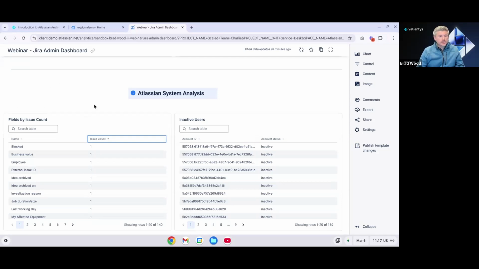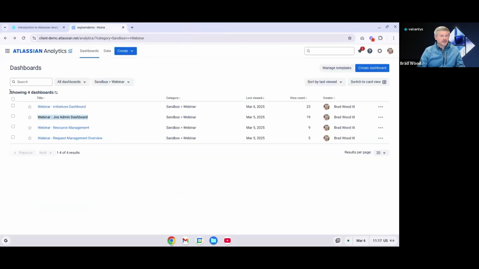So let's go back to the main page, and we're going to look at how our dashboards and charts are actually being populated, which is via the Atlassian Data Lake. So we talked about it a little bit in the intro. Atlassian Analytics connects to the Atlassian Data Lake, and it lets you choose which products and which instances you want to pull data from. The Atlassian Data Lake aggregates and stores data from Atlassian tools and connected third-party tools. You do need to be an org admin to create a data connection in Analytics.